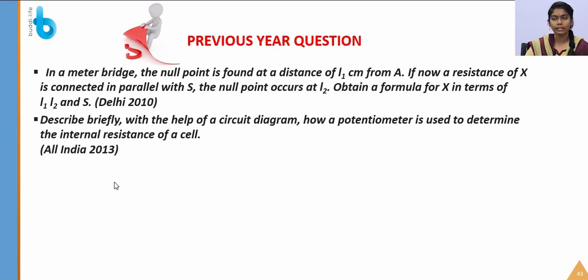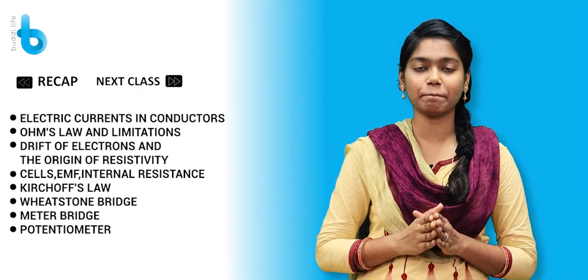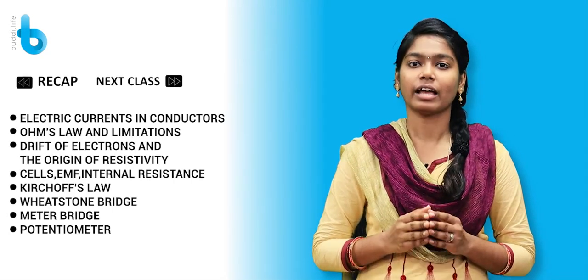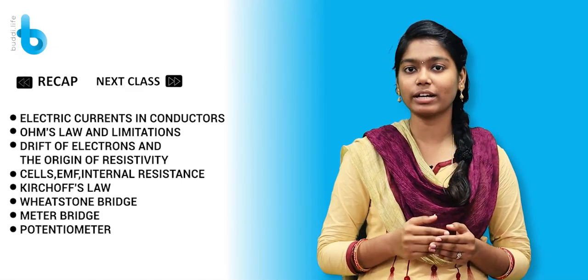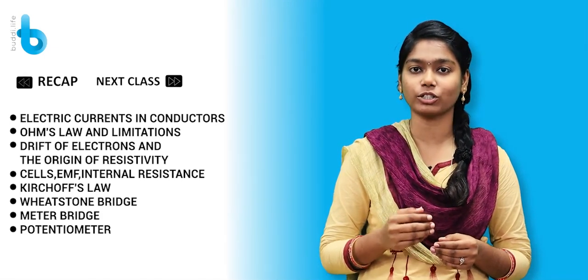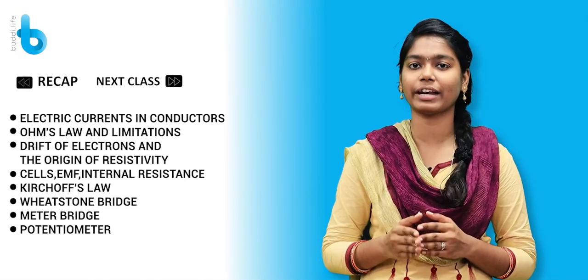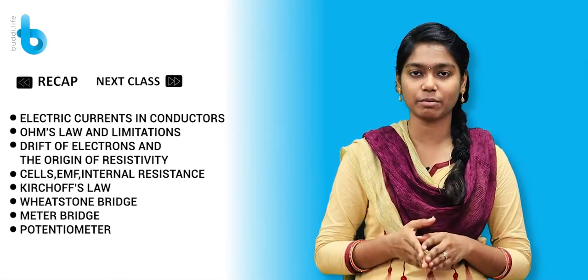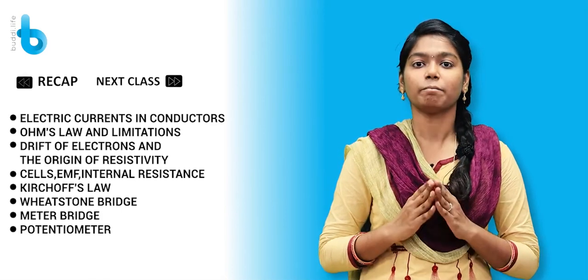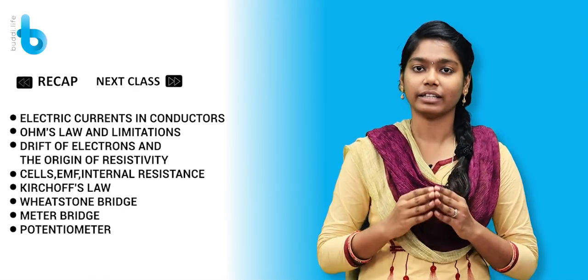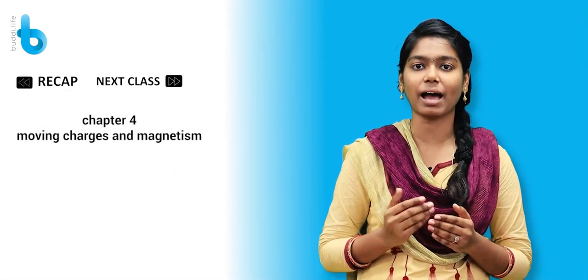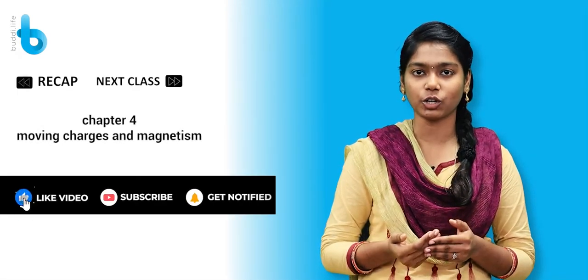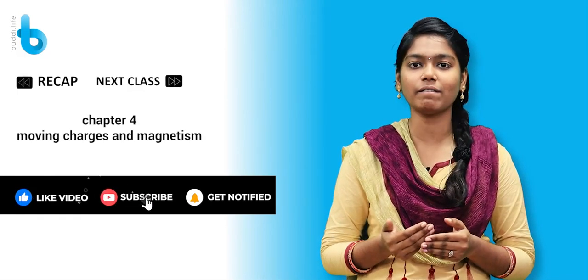Okay. So by this we are winding up the session. Okay guys, let's see the important topics that we discussed today. Electric current in conductors, Ohm's law and its limitations, drift of electrons and origin of resistivity, cells, EMF and internal resistance, Kirchhoff's law. On the basis of Kirchhoff's law, we derived expressions for the Wheatstone bridge, meter bridge and potentiometer. In the next class, we are going to start a new chapter, Chapter 4, Moving Charges and Magnetism. I hope you all enjoyed and learned whatever topics we discussed today.